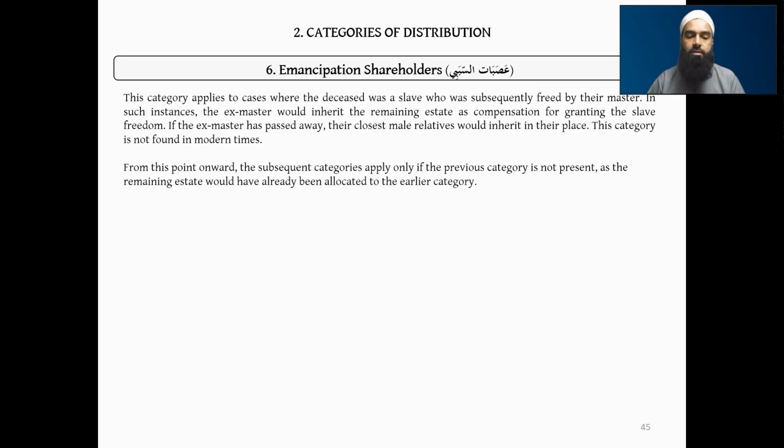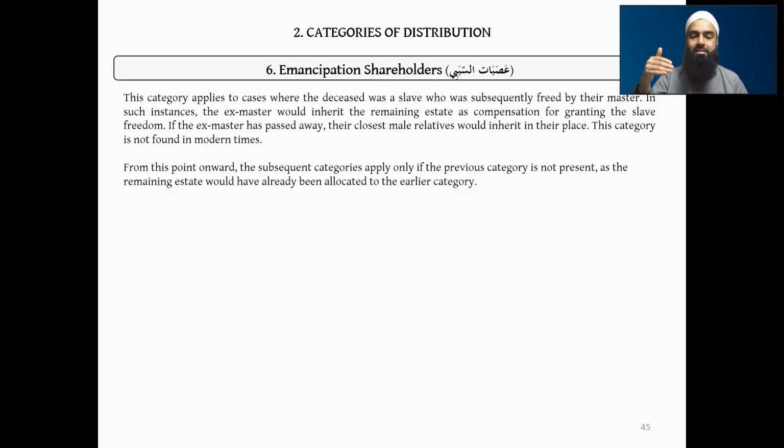In such instances, the ex-master would inherit the remaining estate as compensation for granting the slave freedom. If the ex-master has passed away, their closest male relative would inherit in their place, meaning the ex-master's son, for example. This category is obviously not found in modern times, and it will only apply if the others above were not there.